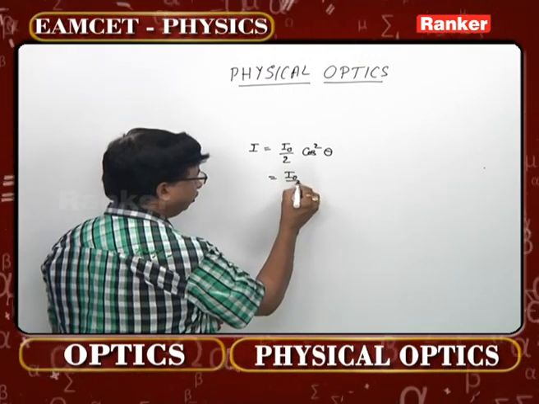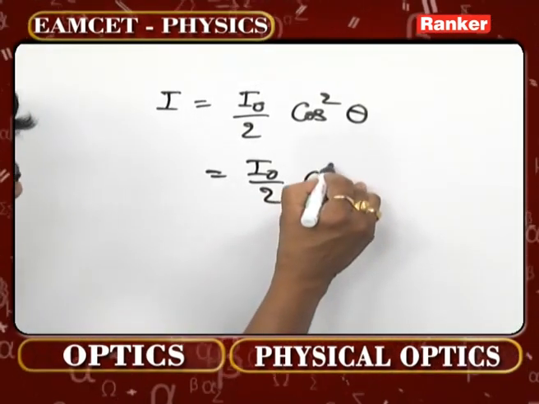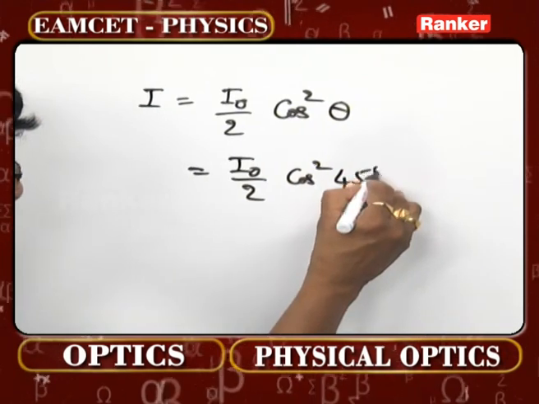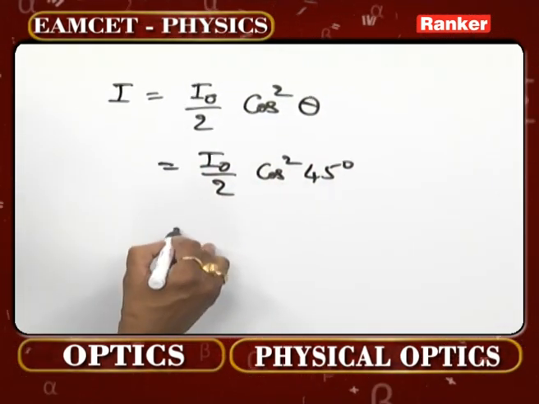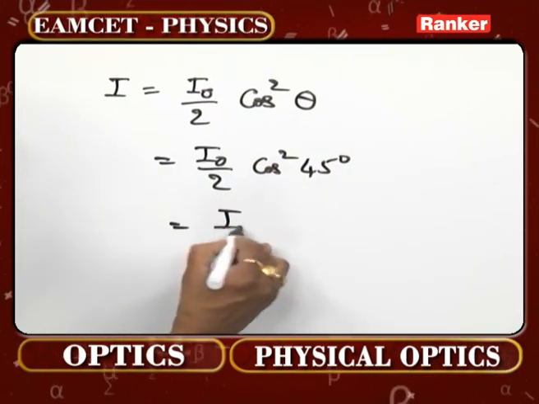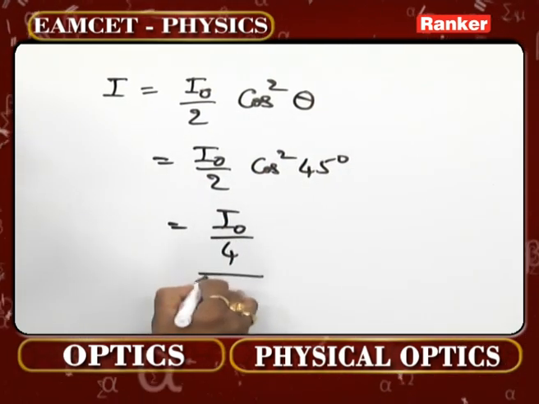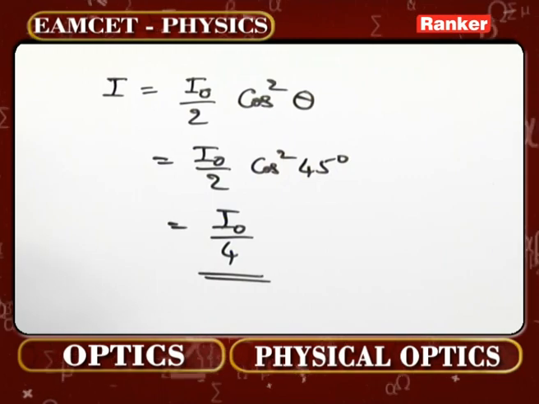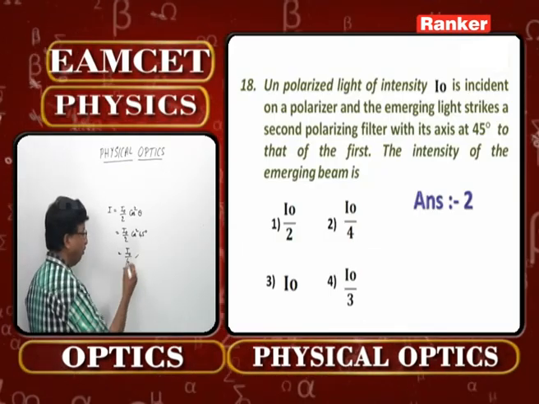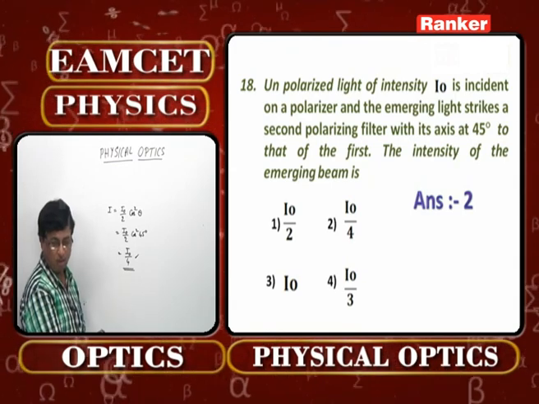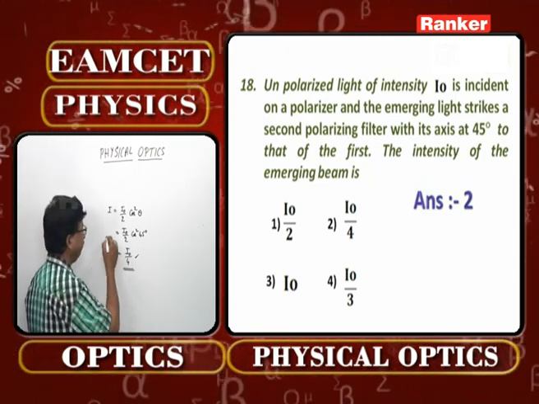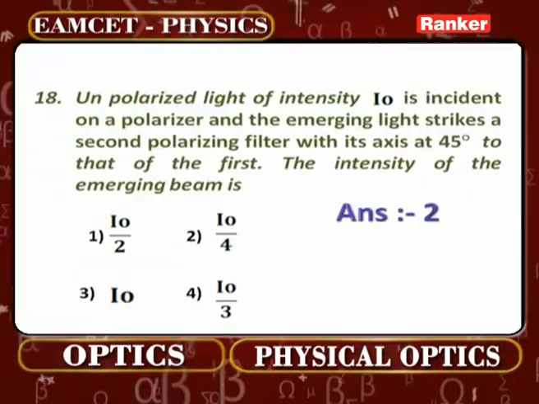So I0 by 2 you write as it is. This now becomes cos square 45. Cos 45 being 1 by root 2, whole square when you make it, becomes 1 by 2. So ultimately I0 by 4 it should become. So the present intensity must be how much now? 1/4 of the maximum or initial intensity. So the second option is going to be correct for this problem number 18 as such.